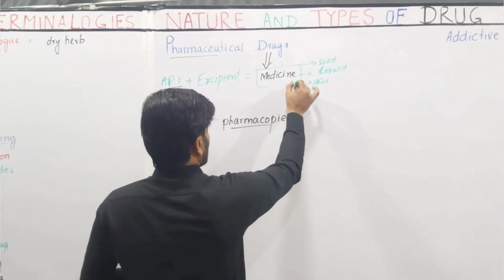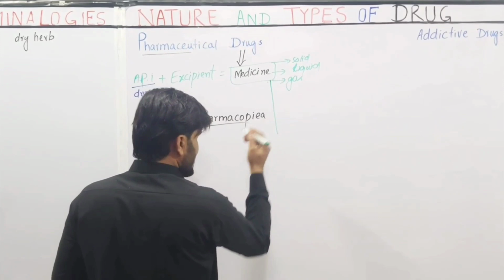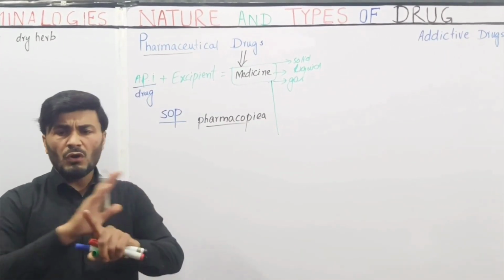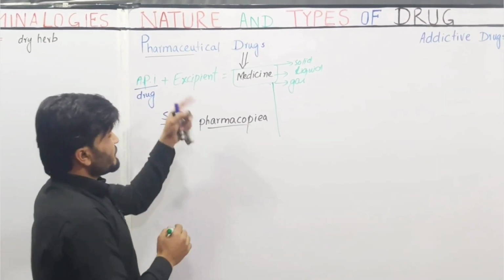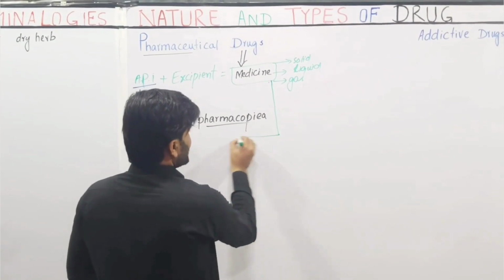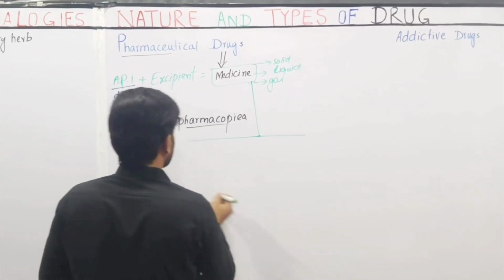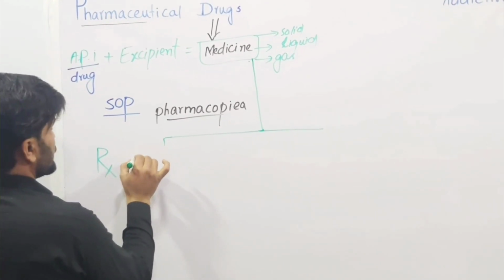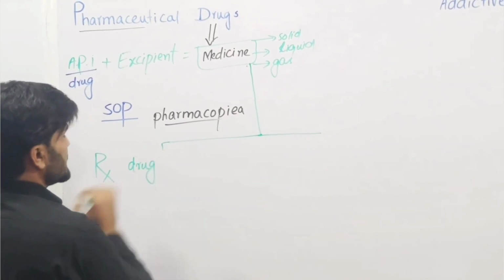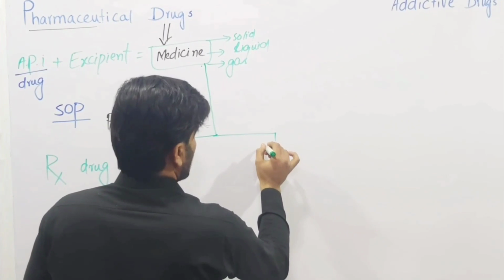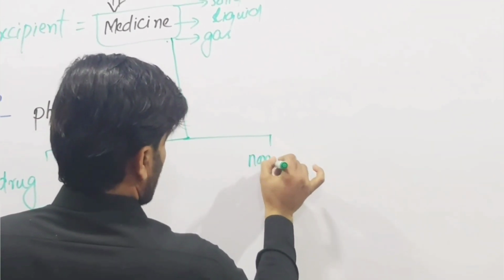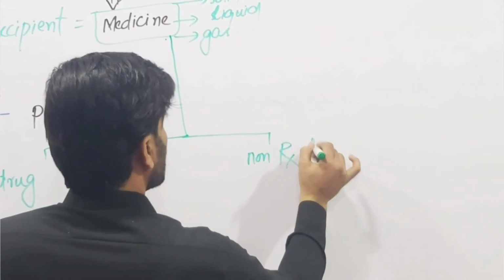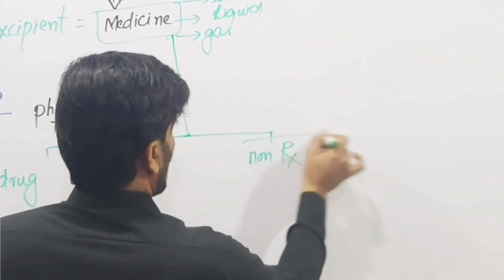So these pharmaceutical drugs, all the medicines, are divided into two categories. The first one is prescription pharmaceutical drugs and the other is non-prescription. Non-prescription are OTC drugs.